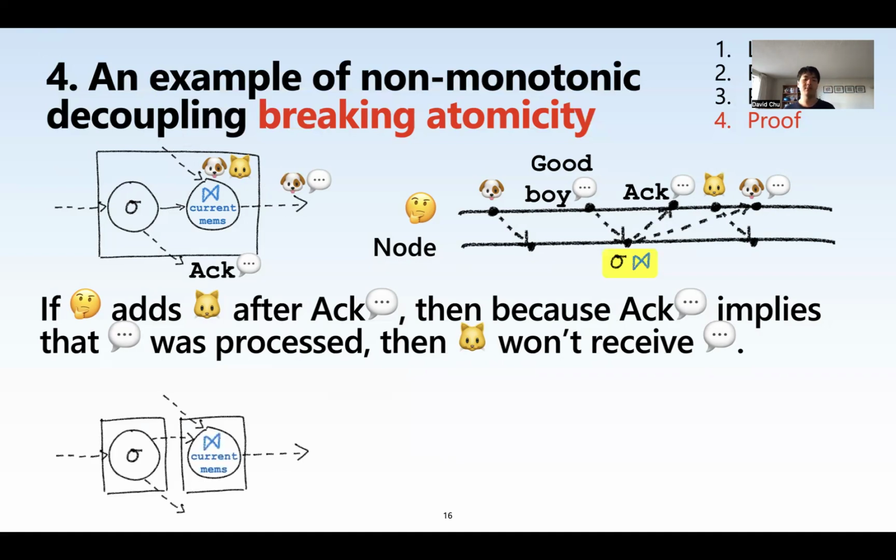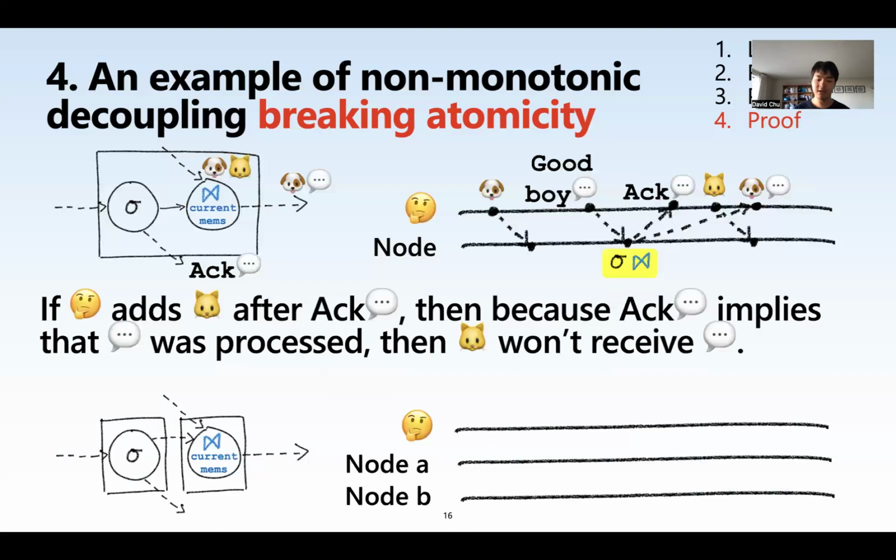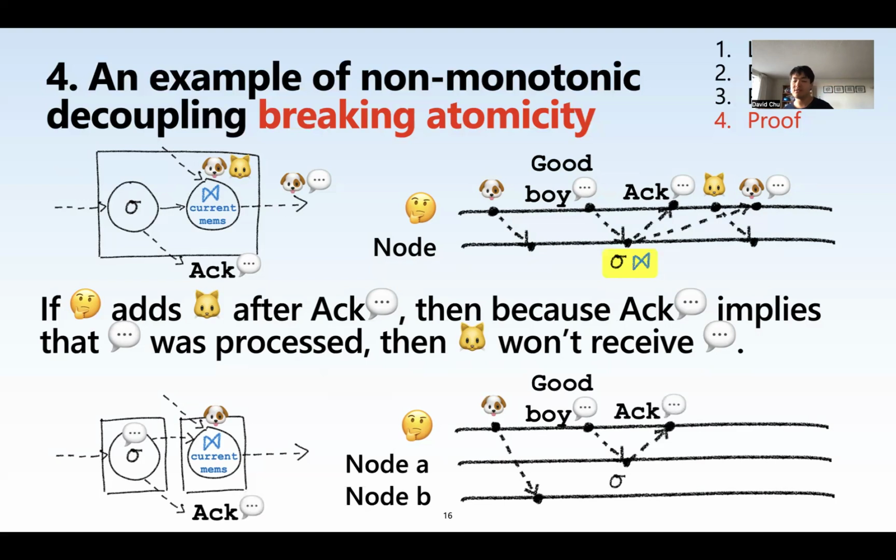Now let's look at what happens once we decouple this. Again, space-time diagram, except now we have node A and node B. So we send the dog, we send the message good boy, and the system tells us that it passed the filter. Okay, if we add the cat now, something bad might happen.